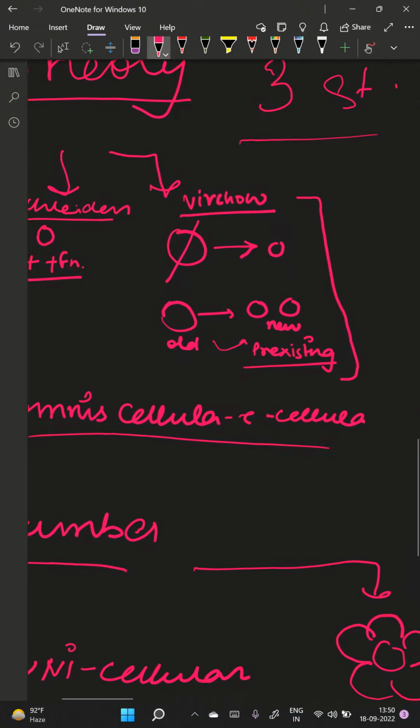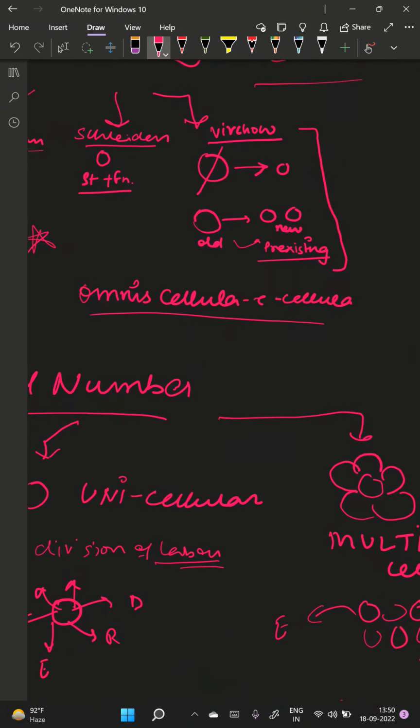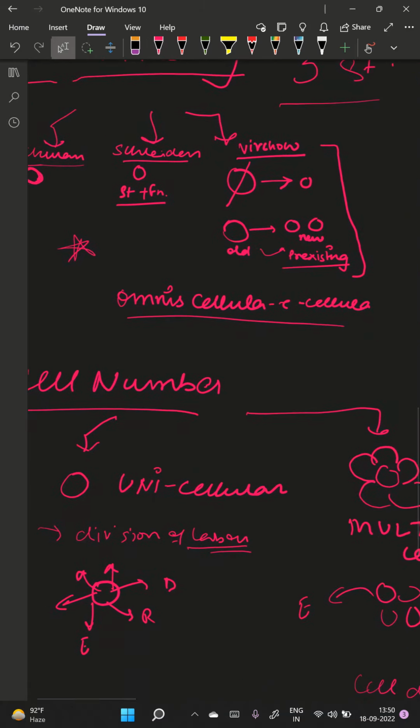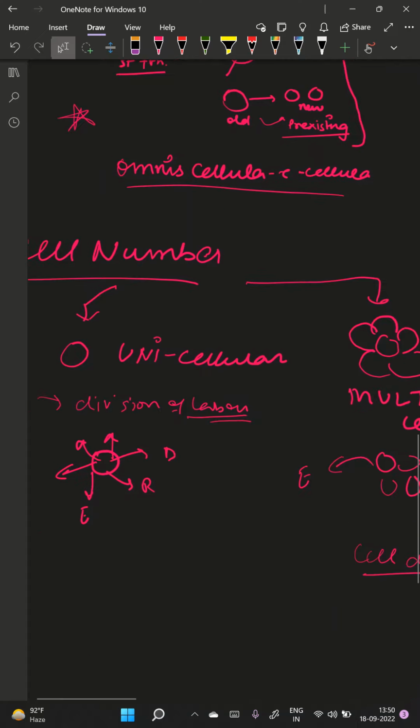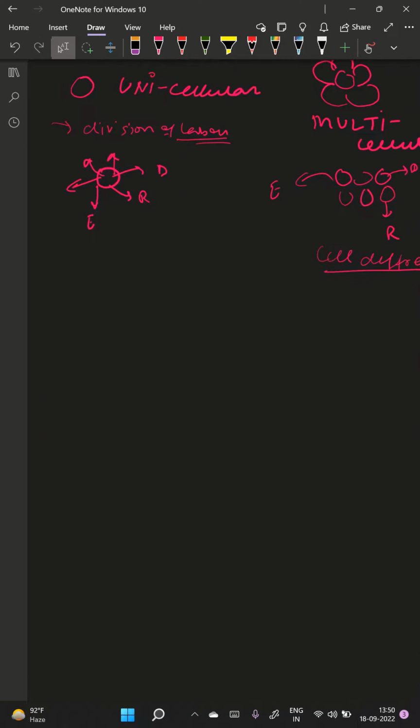So this must be clear to all of you, and this is a very important statement. I have marked a star here: omnis cellula e cellula. This is a very important statement, which means that new cells arise from pre-existing cells in your body. Now, what we were talking about: unicellular and multicellular organisms. We have talked about the division of labor, the cell differentiation in unicellular and multicellular organisms.